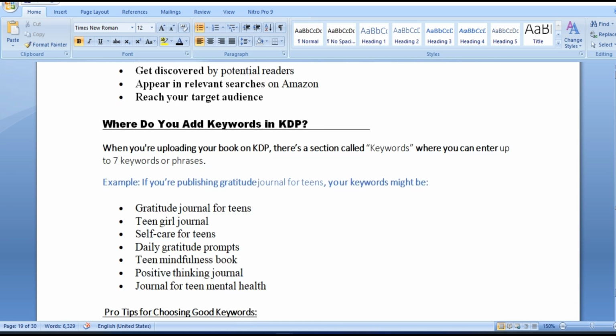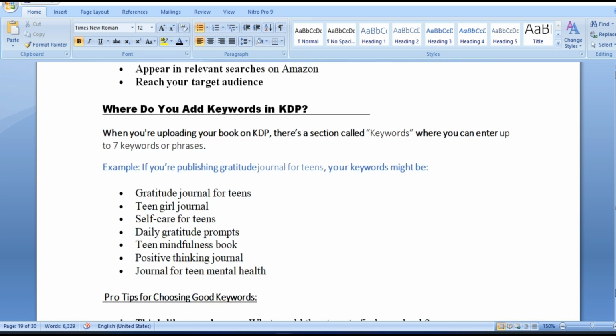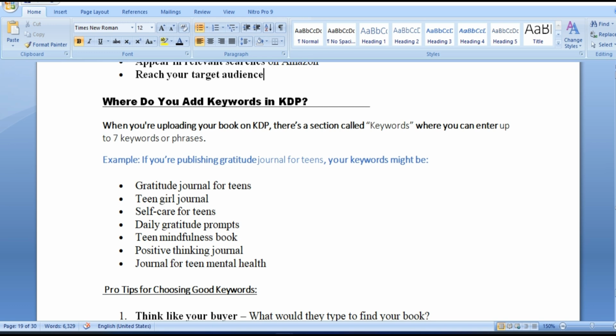Now, where do you add your keywords in KDP? So now, after you've created your book, when you're uploading it, you will see a section known as keywords. We are going to do this practically. And so, in this section, you've been told to put up to 7 keywords.